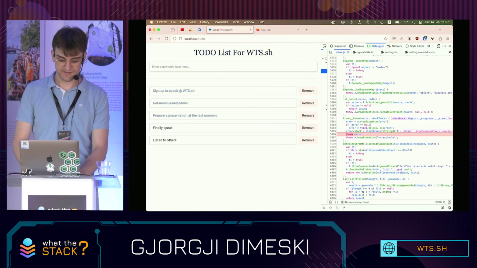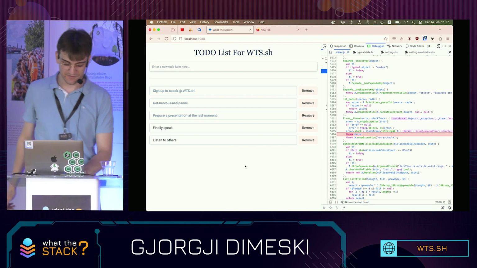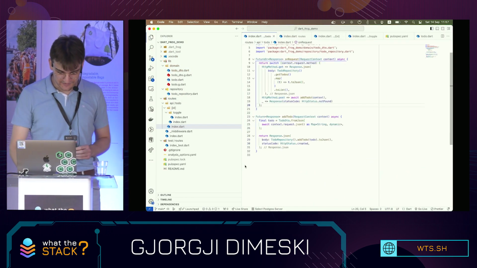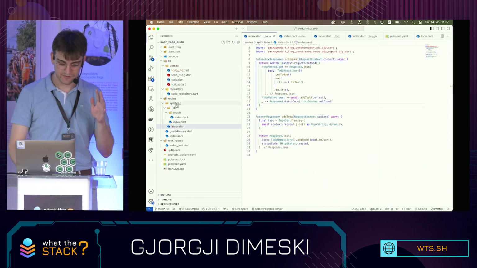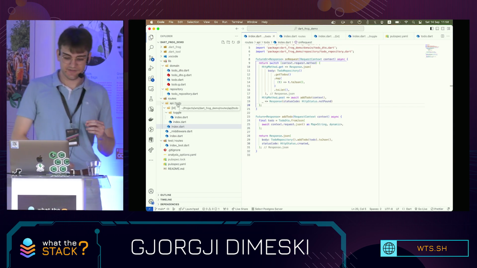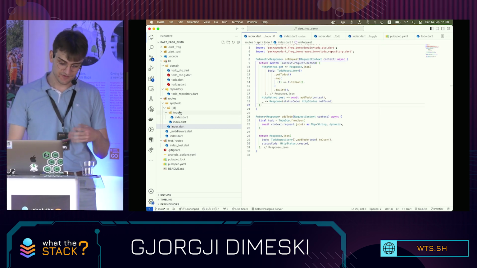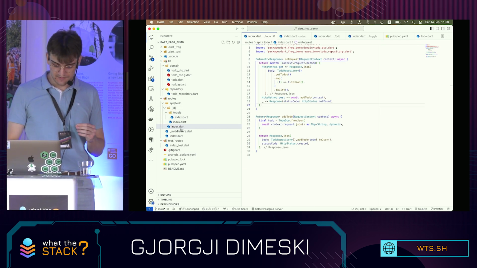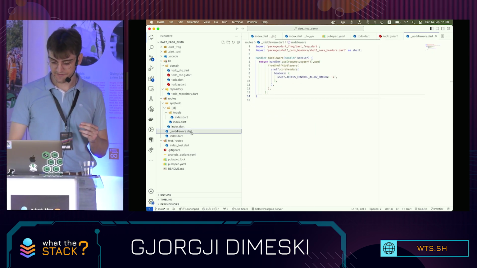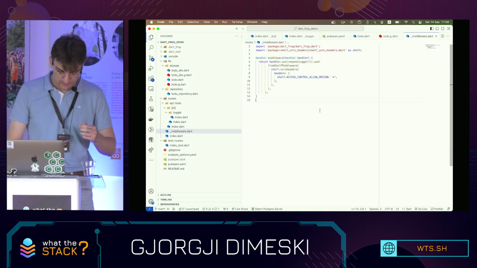Actually, the backend for this is made entirely in Dart. Technically, it's a Dart full stack application. Let me show you how this looks. So we have our routes over here. What's interesting about Dart Frog is that it uses directory-based routing. It also supports wildcards like ID. It also supports middlewares. I use this middleware to handle my CORS requests.